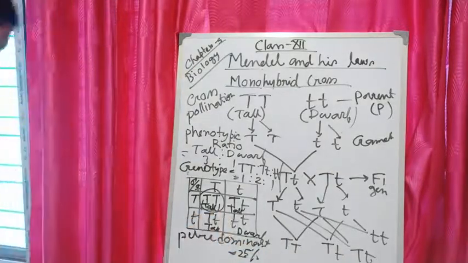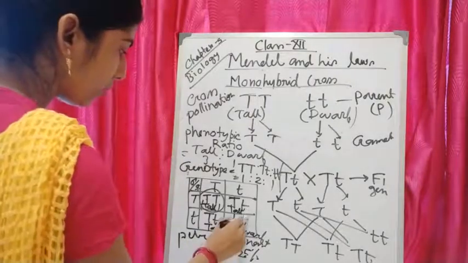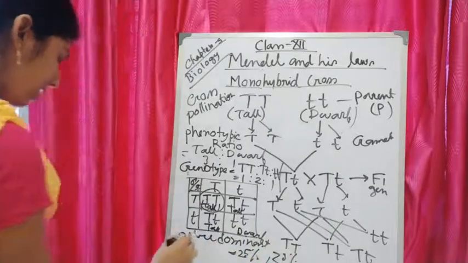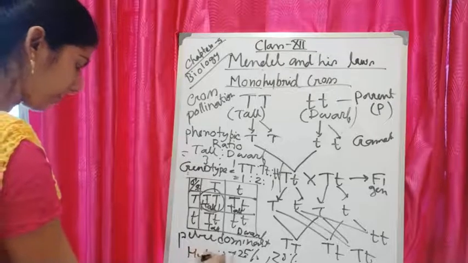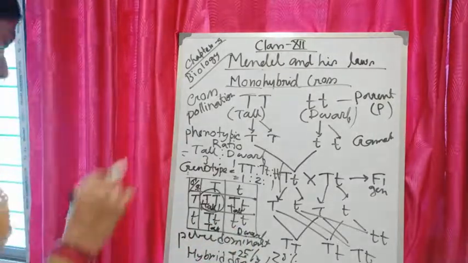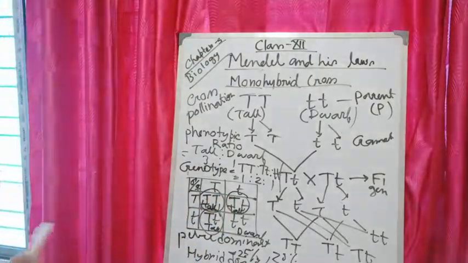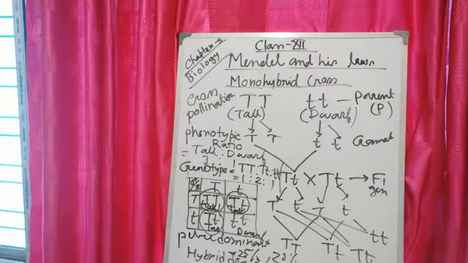And if I consider the pure recessive, then again we will get 1/4, that means 25%. Now if I consider the hybrid dominant, then what will be the ratio? Hybrid dominant is 50%, because 2 hybrid forms are there. So by that we can find out the ratio.